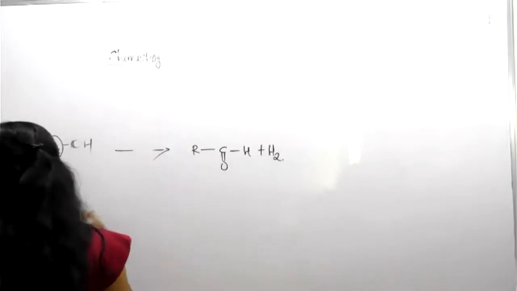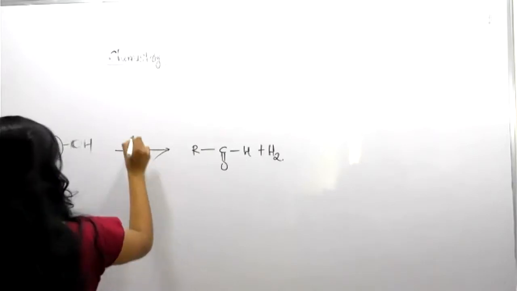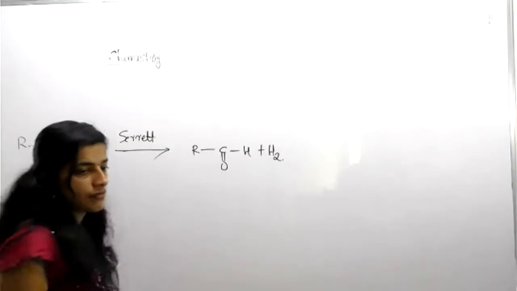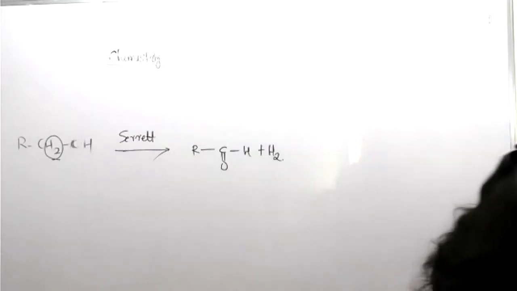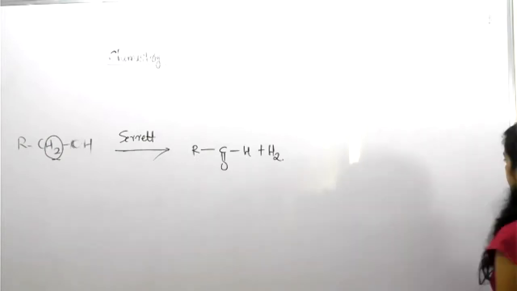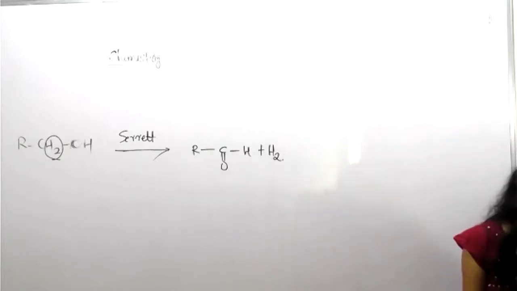Then one more, Fehling reagent. Fehling reagent is also a combination of, tell me, the combination of it. Pyridine, chromium dioxide. PCC is there, right? PCC in CH2Cl2.